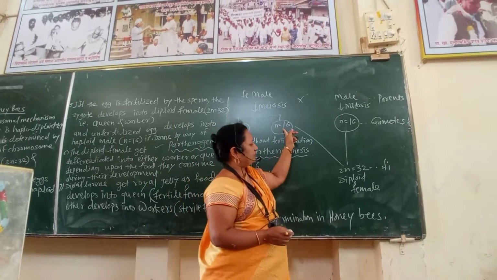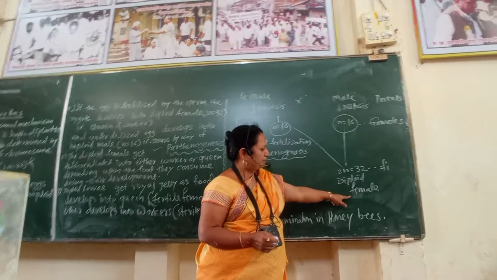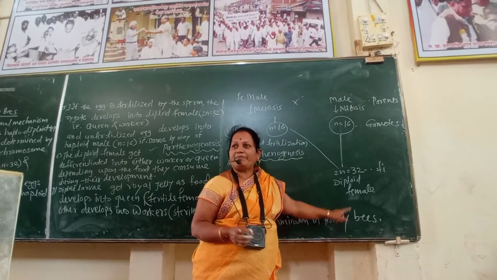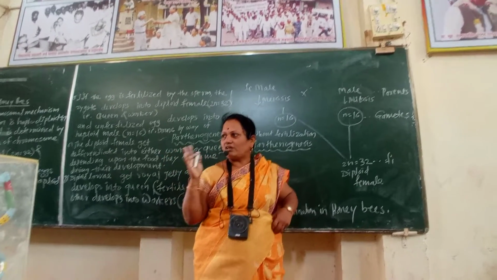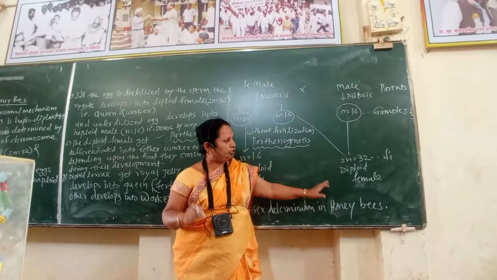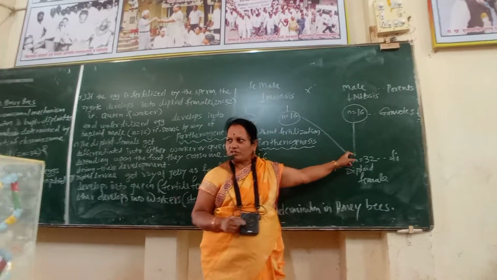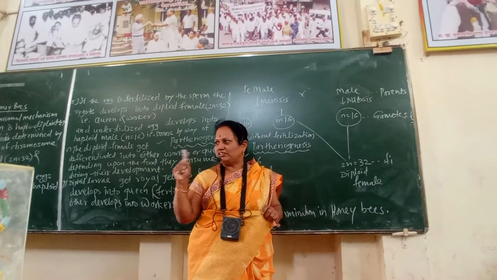If there is a fertilization, 16 plus 16, diploid females will be produced, and that diploid female develops into either queen or workers. Queen or workers are developed due to the process of fertilization, or combination. Drones are developed without fertilization by the process of parthenogenesis.